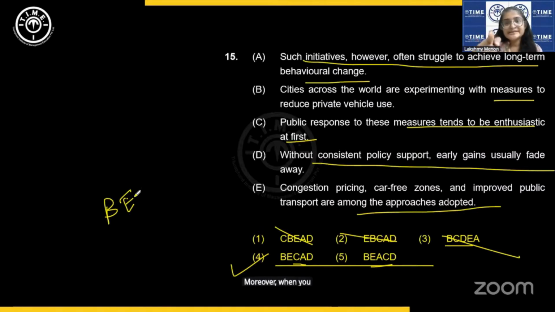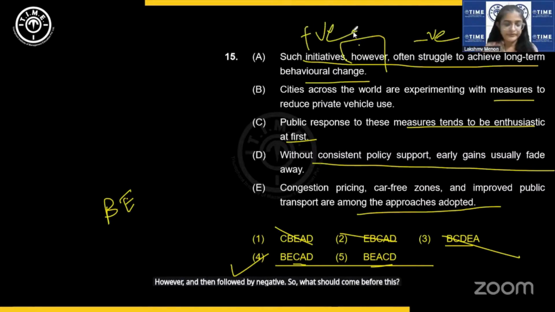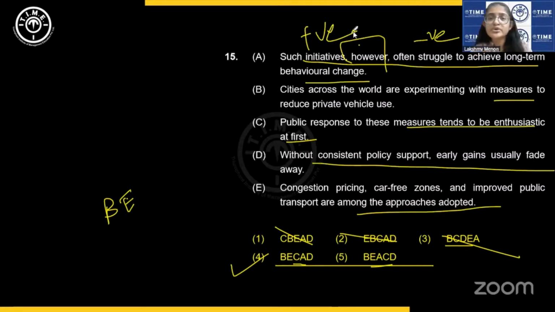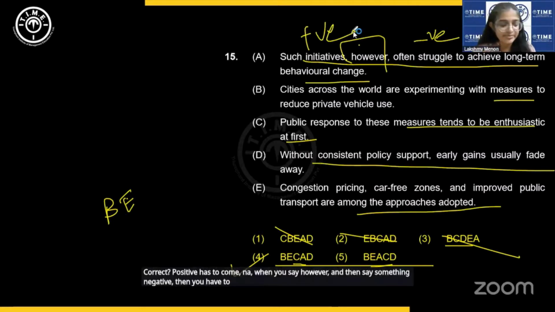Moreover, when you say such initiatives, however, struggle to achieve long-term behavioral change, that is followed by the negative. So what should come before this? Have something positive before.